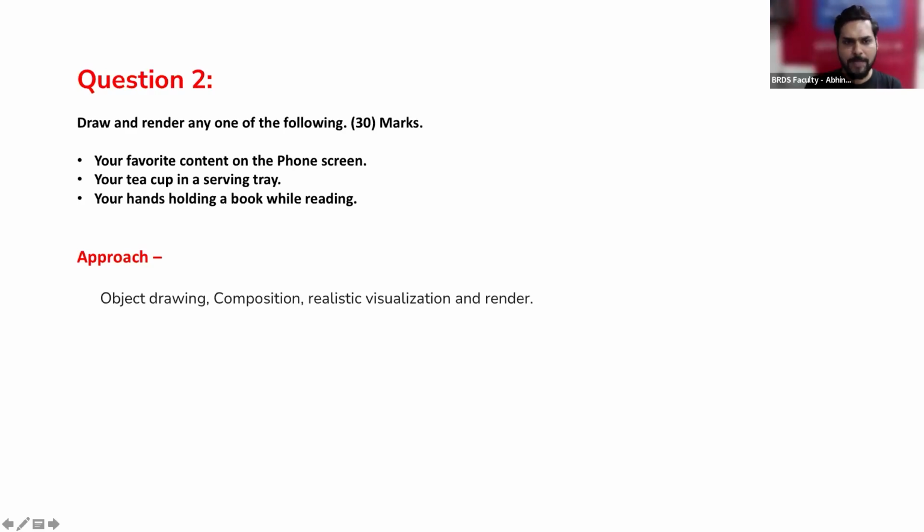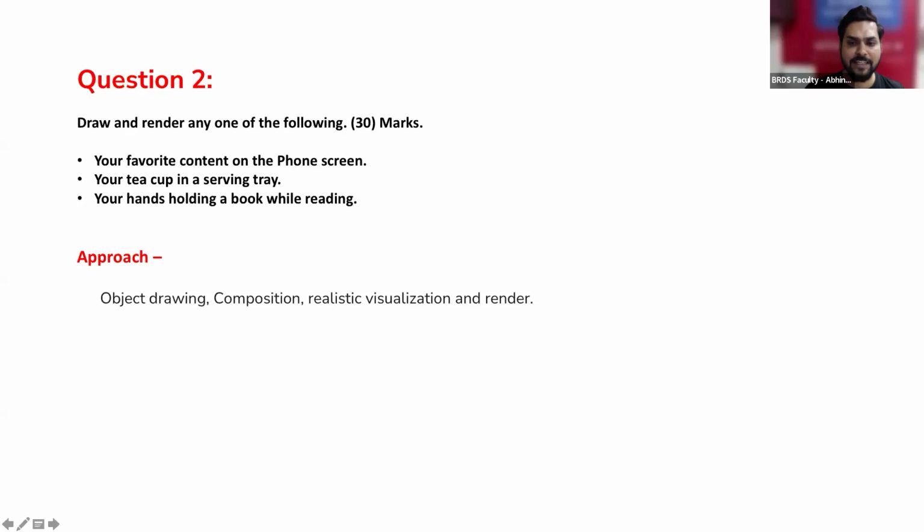You have to understand the place where this will be and how the things will be visible. If you just do something which is more of a teacup, a hand holding a teacup, or just show the tray with the teacup, that is also fine. But if you add something extra, that is a plus for you to get marks. Okay. The third one is your hand holding a book while reading. So you can similarly draw and imagine the background here as well.